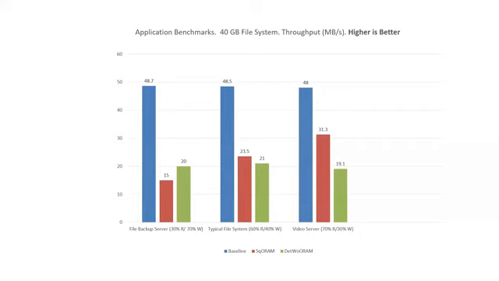Now, as expected, DET-ORAM outperforms SqORAM for the backup server, since it is a more write-intensive application, and DET-ORAM is more optimized for writes. But for the file system workload and the video server workload, SqORAM outperforms DET-ORAM due to locality preserving reads. And in fact, for the video server case, SqORAM is only 50% slower than the baseline.